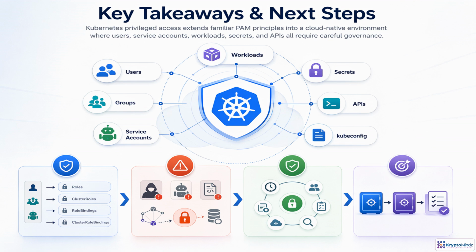Kubernetes PAM is traditional privileged access management adapted for dynamic API-driven systems. The discipline is the same. Know every identity, scope every permission, protect secrets, and monitor continuously. Pay special attention to cluster admin misuse, broad service accounts, exposed kubeconfigs, namespace escape, and secret leakage. Next, we'll focus on stronger secrets protection with Azure Key Vault and HashiCorp Vault.